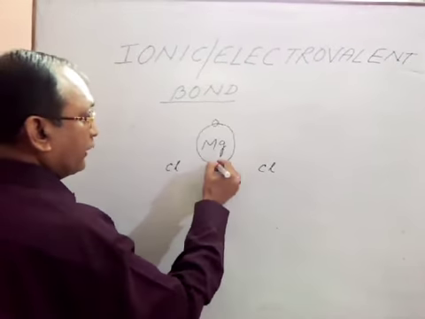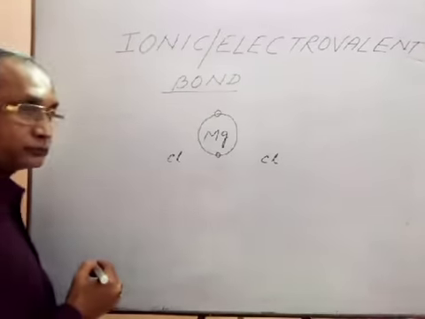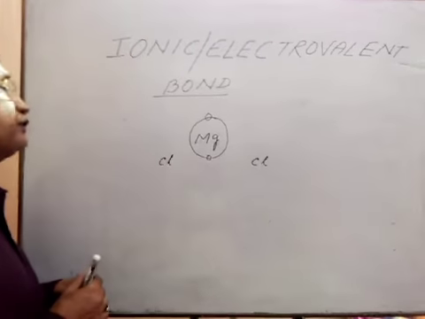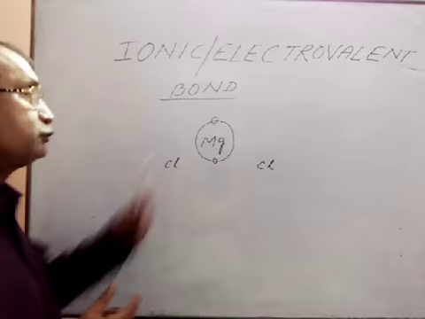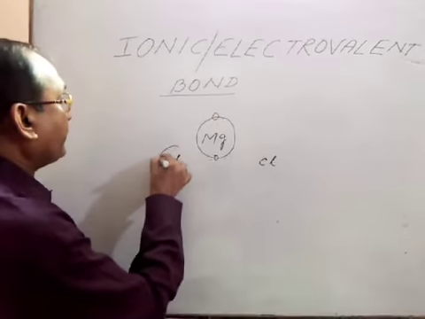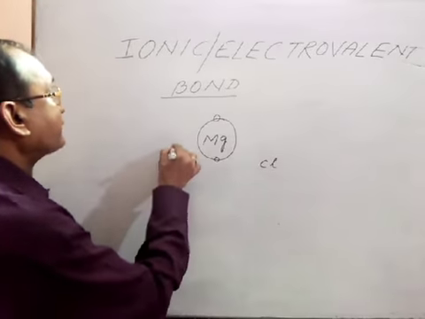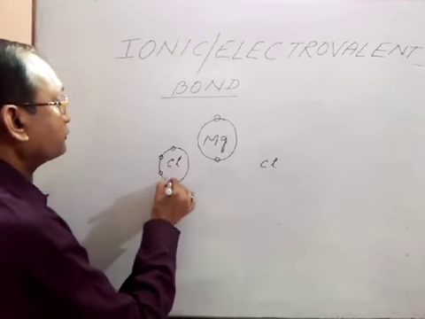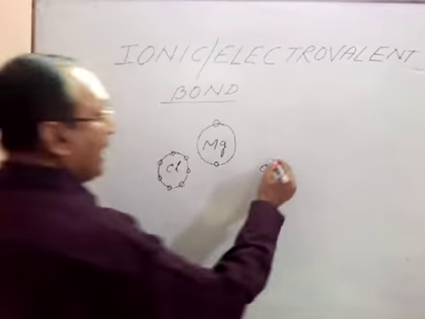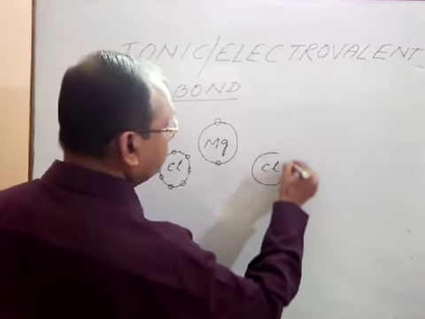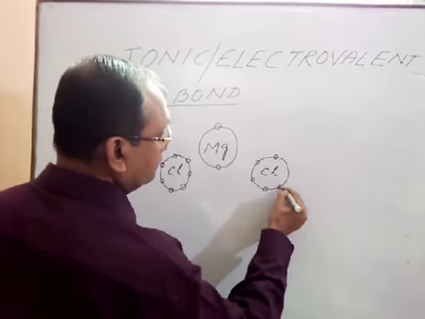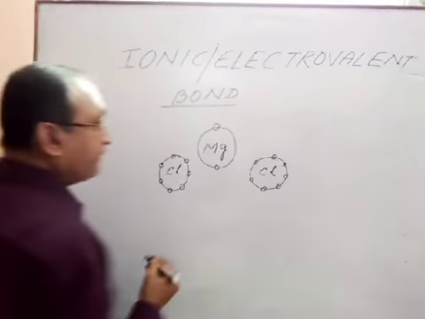Here the number of electrons is 2. The electronic configuration of magnesium in the outermost shell is 2. And if we consider the outermost shell of chlorine, here it is 7, and in this other chlorine, here also 7.